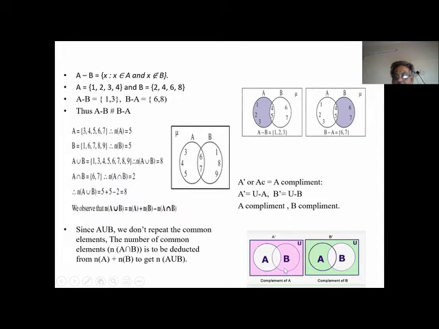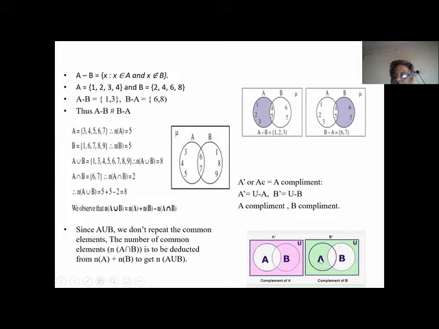You see here what it is showing? This is showing A dash, because the pink portion is A dash, including the universe, including B, but not including A. This is A dash or A complement. What is A dash? A dash is U minus A. U includes A and B. U includes the universal set plus A plus B. So A dash is U minus A. That means this pink portion. This is B dash, U minus B.